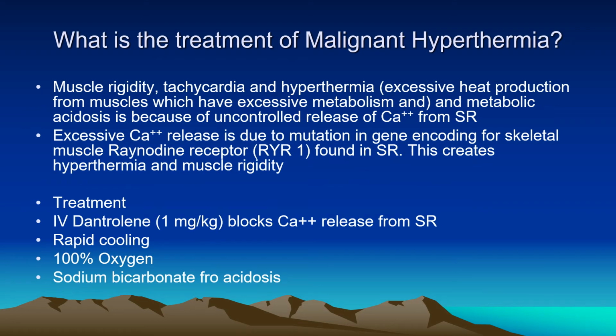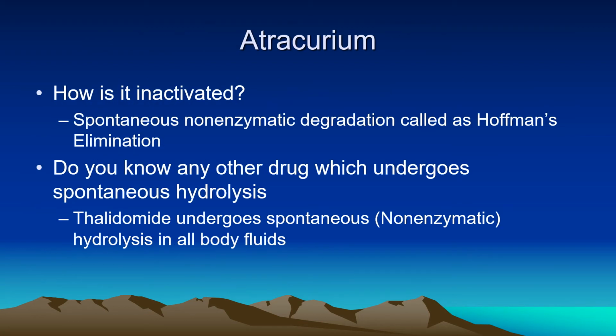What is the treatment of malignant hyperthermia? Malignant hyperthermia is characterized by excessive release of calcium from the sarcoplasmic reticulum because of a genetic abnormality of the ryanodine receptor in the SR, and this creates hypermetabolism, muscle rigidity, and hyperthermia. Therefore, the treatment of choice is intravenous dantrolene 1 milligram per kg to block release of calcium from the sarcoplasmic reticulum. Apart from that, rapid cooling, 100% oxygen, and sodium bicarbonate to combat acidosis.